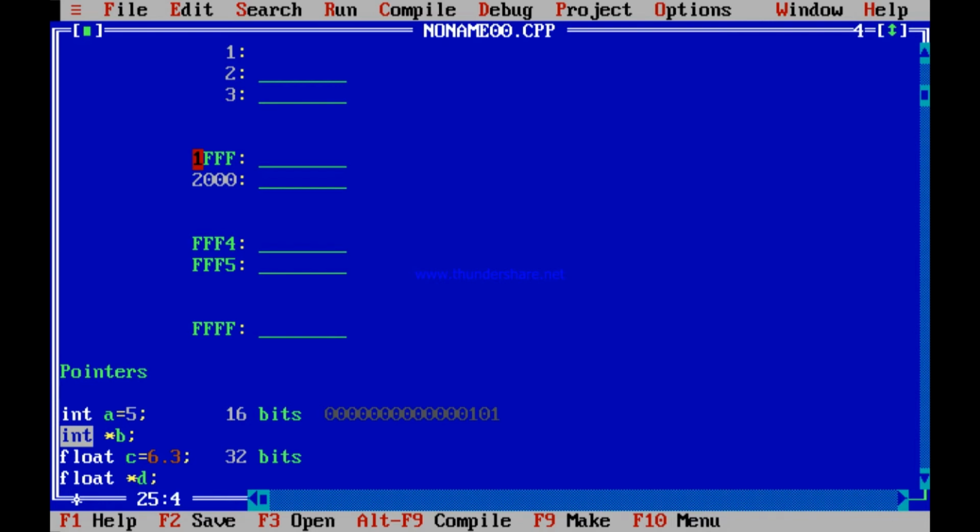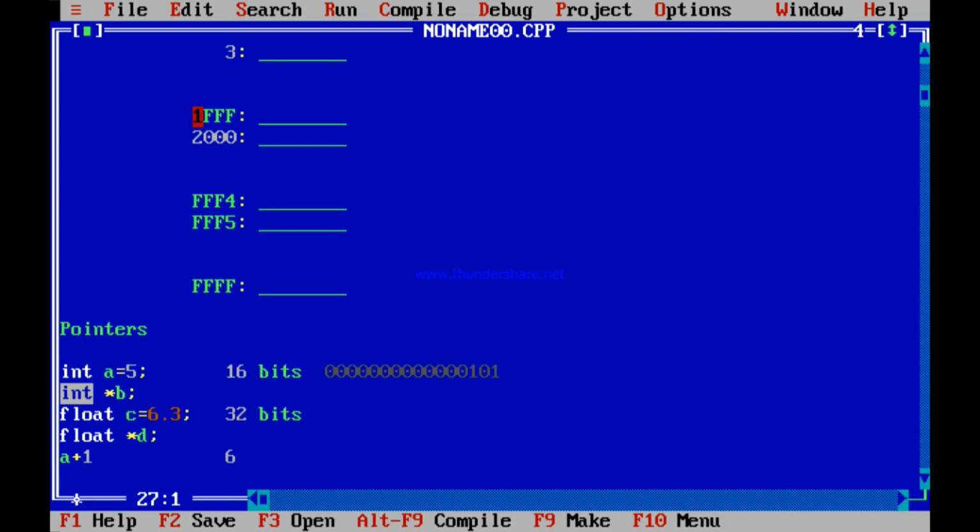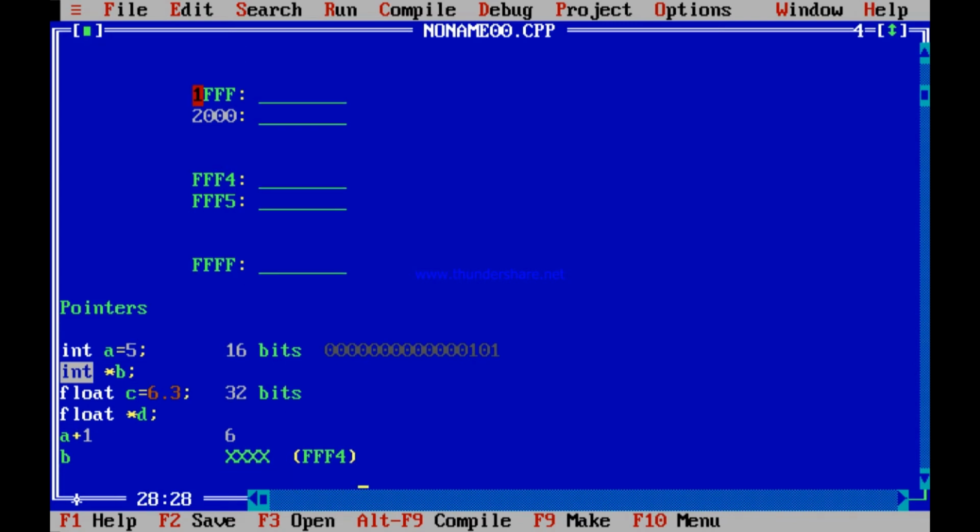One interesting point: when you write a plus 1, what does a plus 1 mean? A plus 1 should mean 6, because a is 5. Now, what does b mean? B means some address, maybe a certain address, which I write as XXXX. Maybe FFF4, I am just giving an example, a certain address. B will mean that.